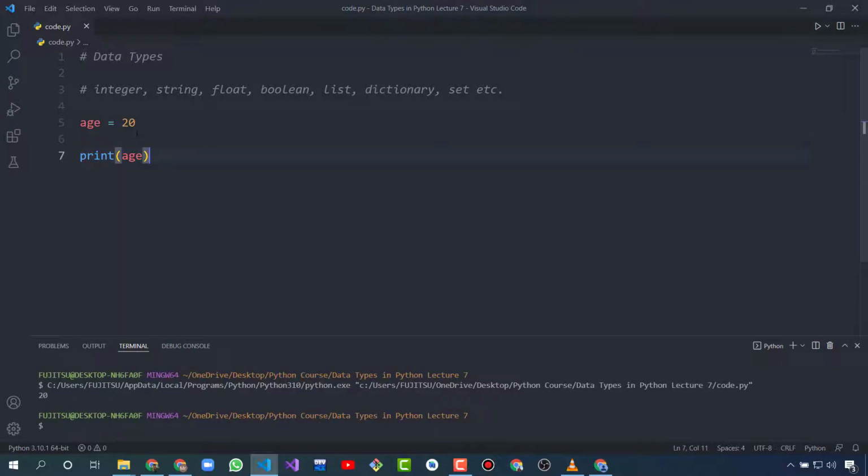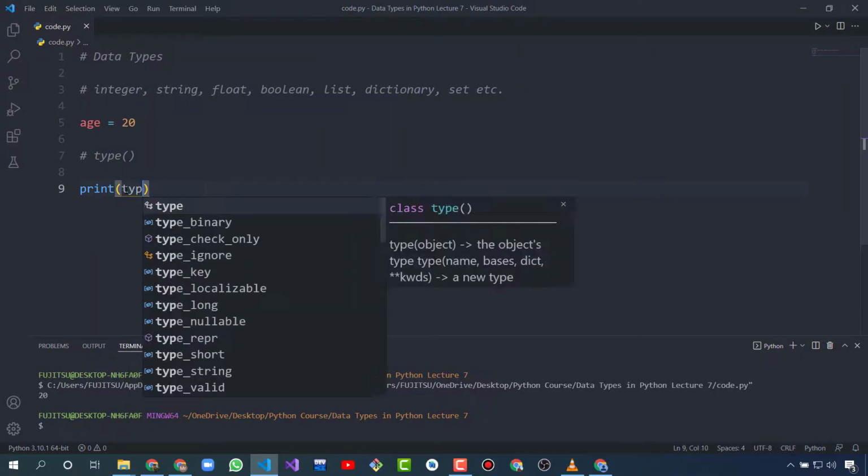So as we can see, 20 is an integer number, that is integer data type, but we can also check what type of data age has. There is a function called type, and in brackets we write any variable and it tells us what type of data is stored in that variable.